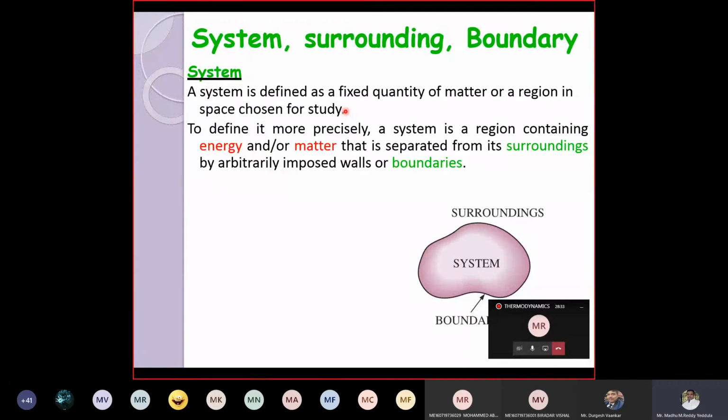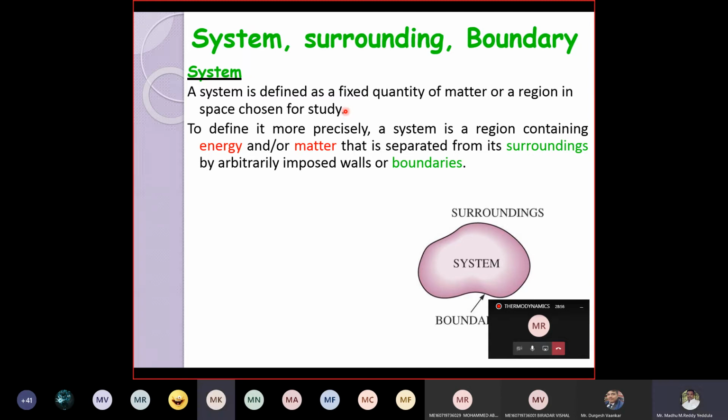So the 45 students present inside the class are the system. The 5 students waiting because of being late are the surrounding. And the separator between you and the 5 students, the wall of the classroom, is called the boundary. Is it clear?